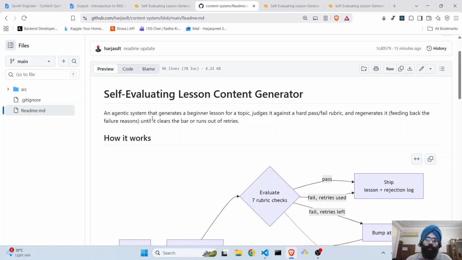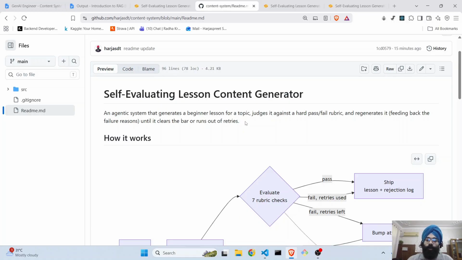I'm Harjas, and today I'm going to talk about this self-evaluating lesson content generator. This is a very simple agentic system that lets me create a lesson plan for any technical topic. It has a self-improvement loop in place that takes in any feedback, any failures that my evaluating system generates on the go, and tries to fix those and create a full-fledged, perfect kind of learning plan for a